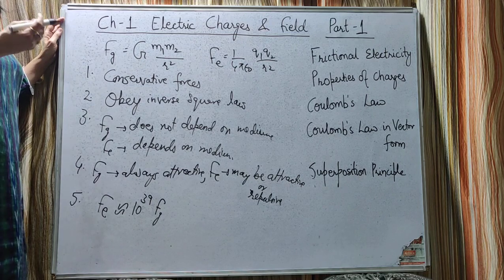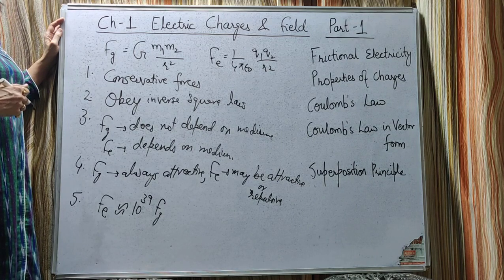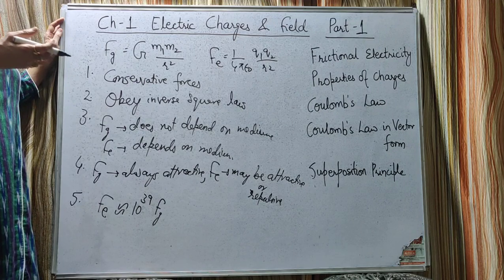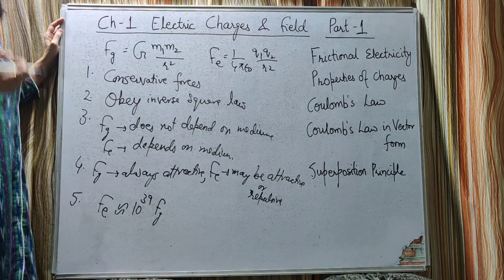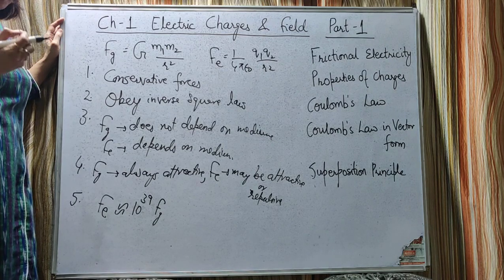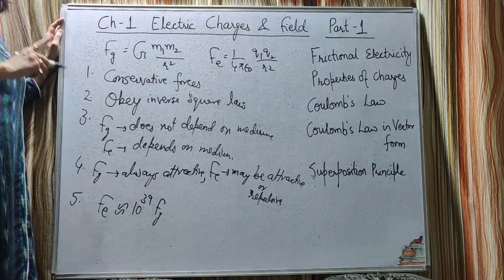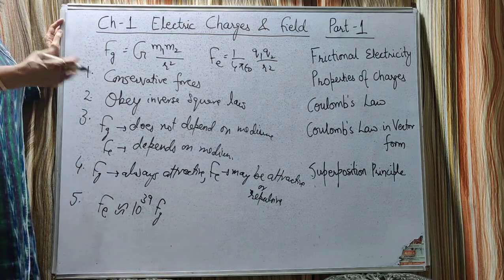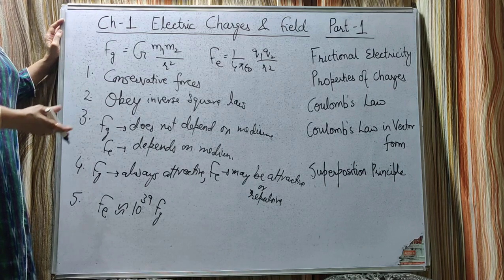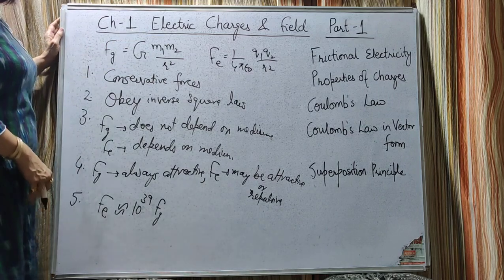One example we can also consider: when a plastic comb rubbed with dry hair is brought close to small pieces of paper, we see that the bits of paper are attracted towards the comb. The entire earth is exerting the gravitational force on these bits of paper, but against that gravitational force, the bits of paper are attracted towards the comb. So the electrostatic force is much stronger than the gravitational force. So this is the comparison between the gravitational force and the electrostatic force.